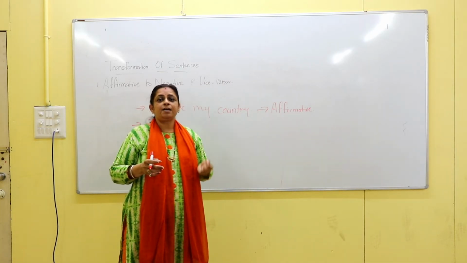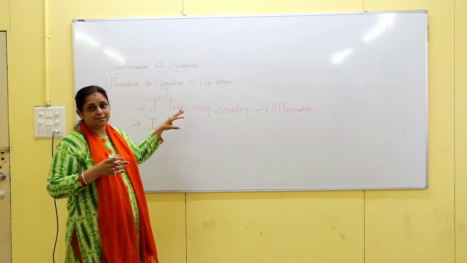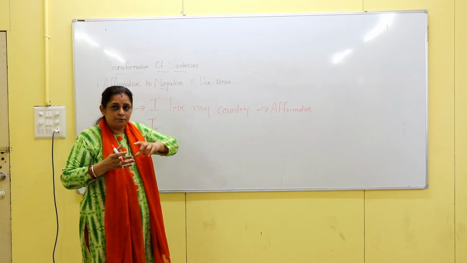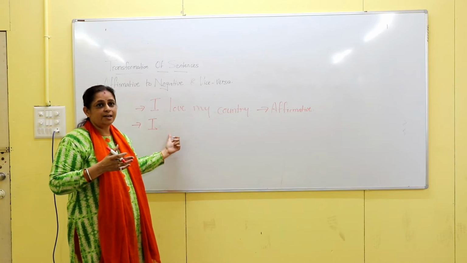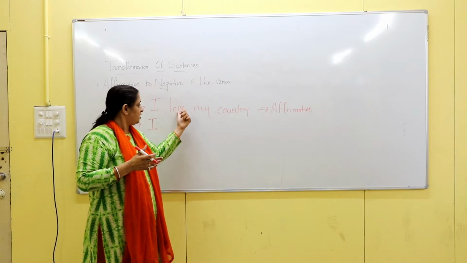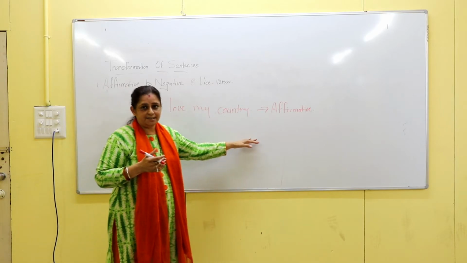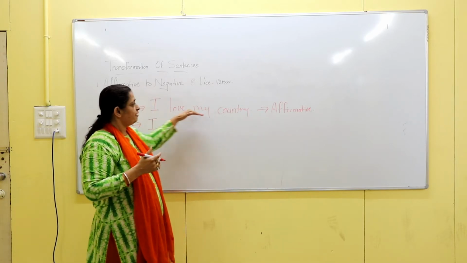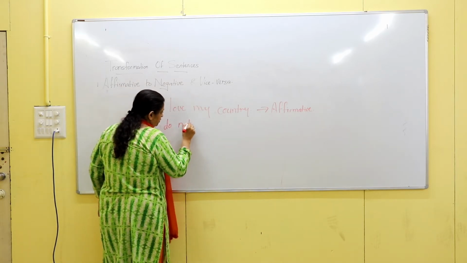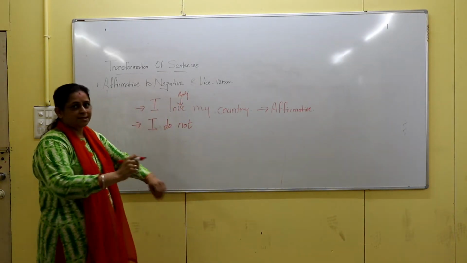So, after applying a negative word to the sentence, what you have to do is find the adjective in the sentence and try to write the opposite of that adjective. So, when you change the sentence into a negative sentence by applying a negative word and writing the opposite word of the adjective, you may go with the correct answer. Right? So, I love my country. Here we apply I do not. Now here love is said to be the adjective of the sentence.